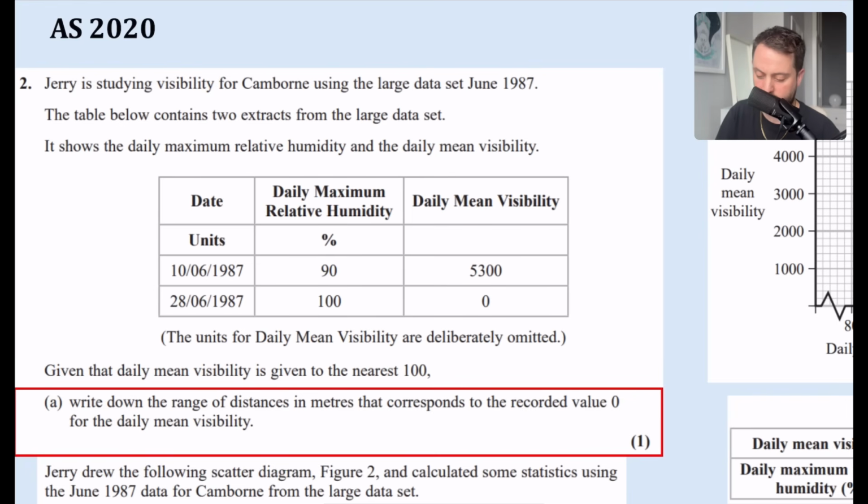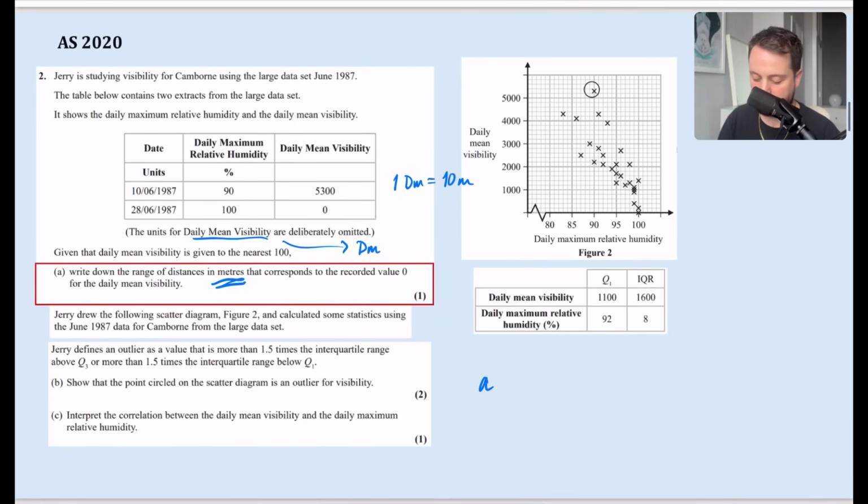Now, this is super sneaky of them because they want it in meters, but we know that daily mean visibility is given in decameters, and 1 decameter is equivalent to 10 meters. So for part A, we are talking about something that is being rounded to the nearest 100.